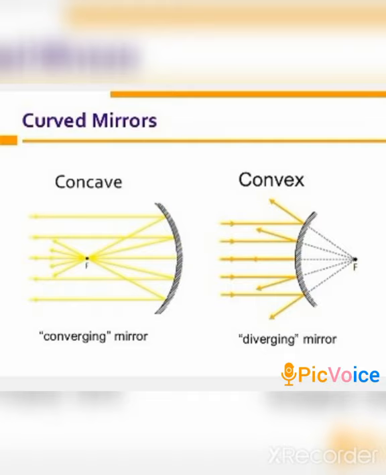But in the case of the convex mirror, imaginary dotted lines are drawn at the back of the mirror, which are just an assumption to show that these rays are coming from the point F beyond the mirror. So this is a virtual image. A virtual image is one wherein the reflected rays will never intersect each other, and a virtual image can never be formed on a screen.